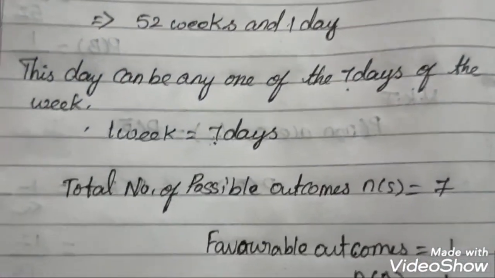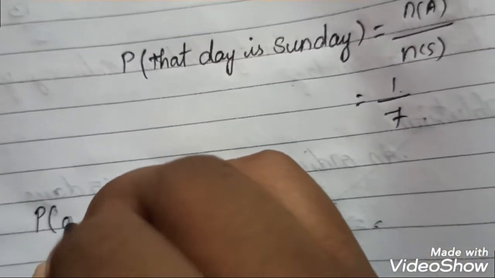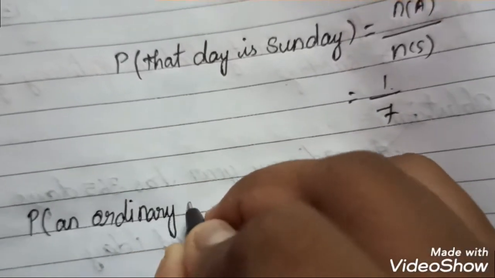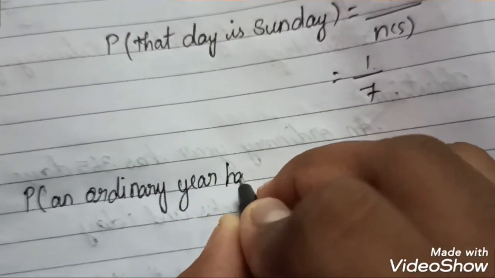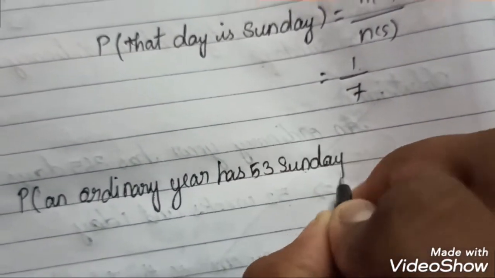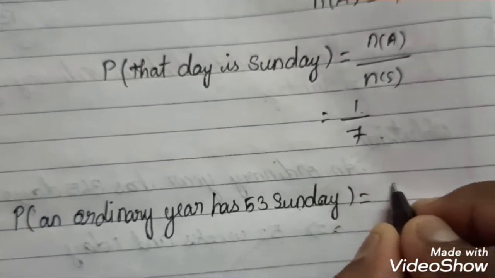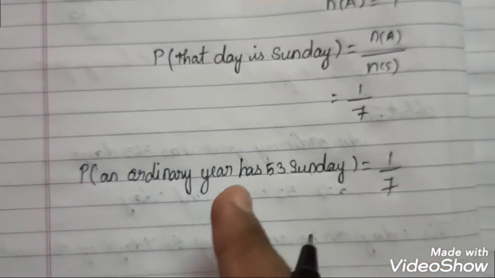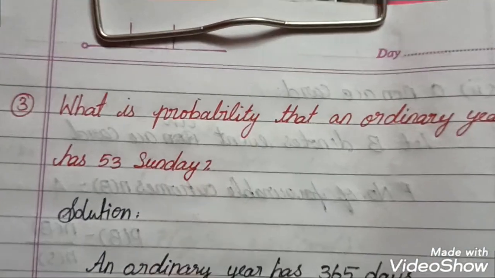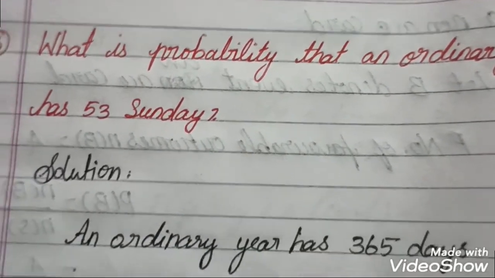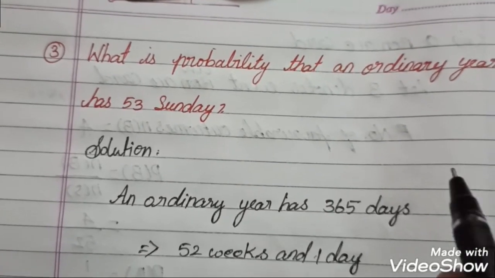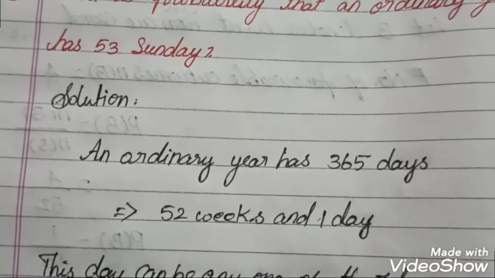So directly you write P of an ordinary year has 53 Sundays, which is equal to 1 by 7. This is one of the different methods. They may ask for 53 Sundays or 53 Mondays or 53 Tuesdays, whatever it is, you have to write accordingly, or by using a leap year also it will be taken like that.